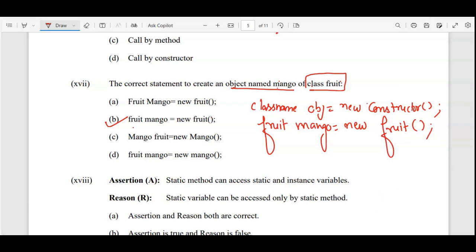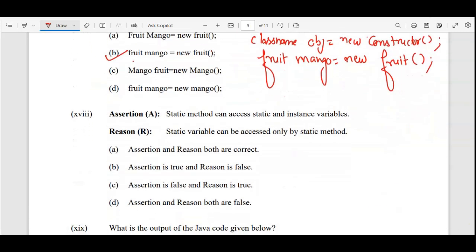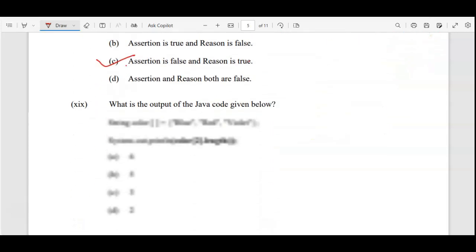Now the next one, it is the 18th one. Assertion is: static method can access static and instance variables. A static method will work only with static variables, right? Not the instance variable. So this is false only. Static variable can be accessed only by static method. That's true only. So assertion is false and the reason is true. So option C is the correct answer.